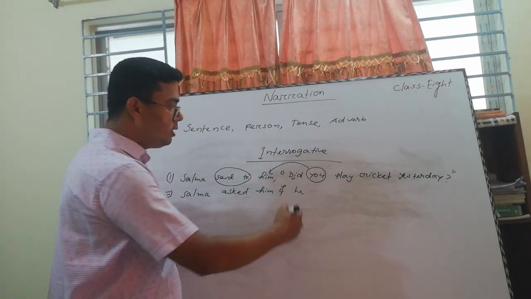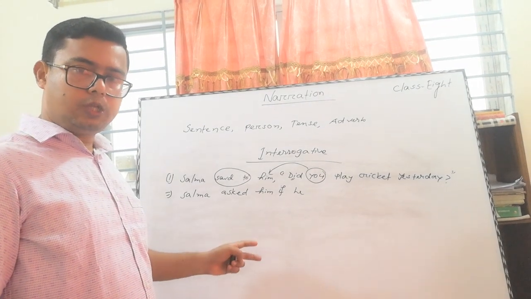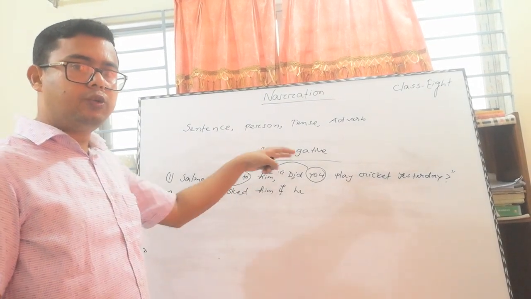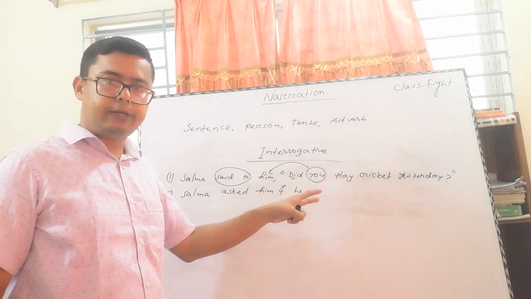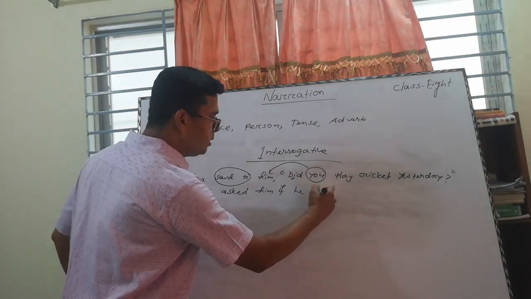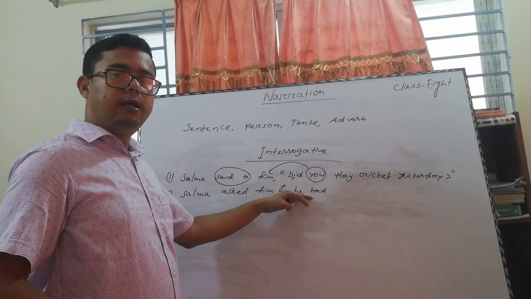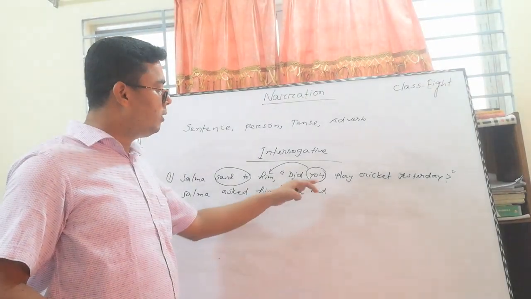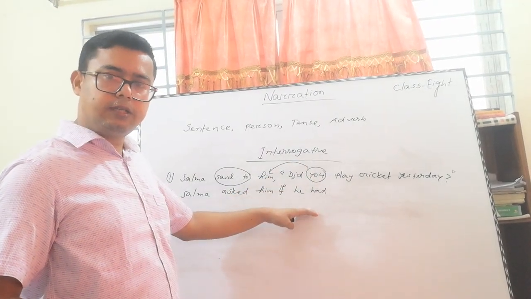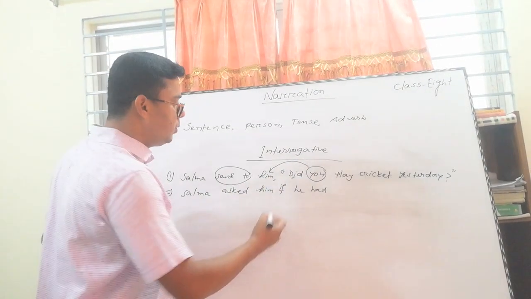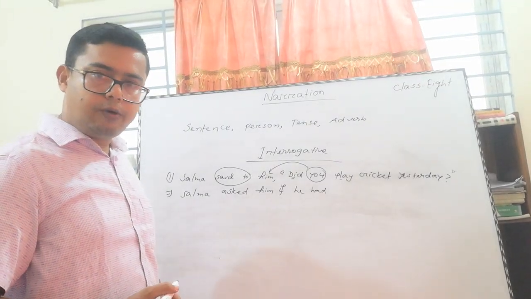"Did" is the indicator of past indefinite. If it is past indefinite, then it should be had plus B3 according to the rule, that means past perfect tense. According to the structure, we are bound to write "had," then B3, the main verb in past participle form.